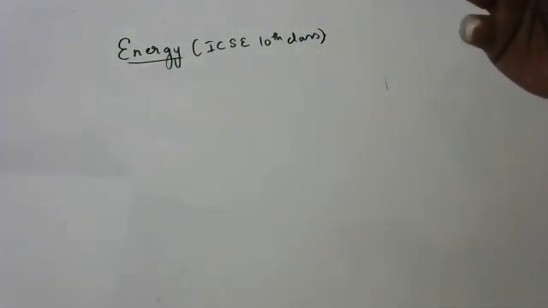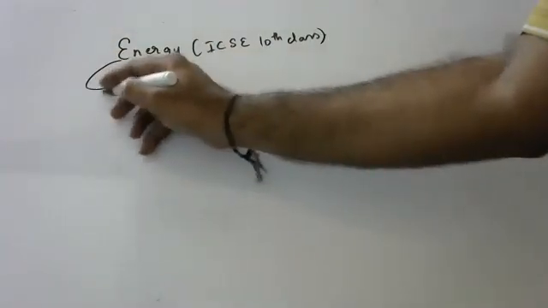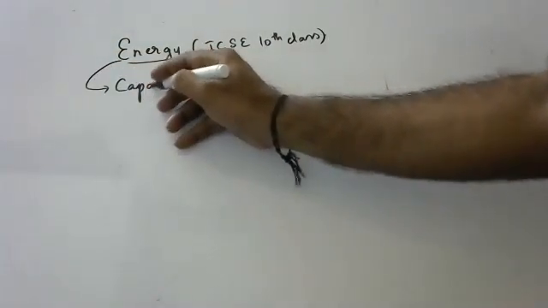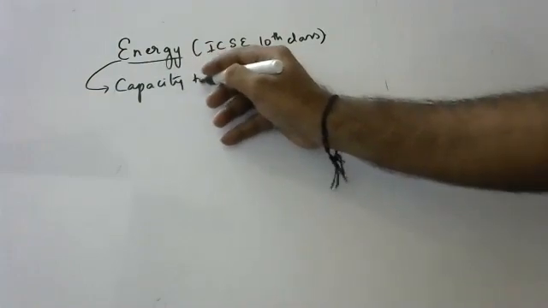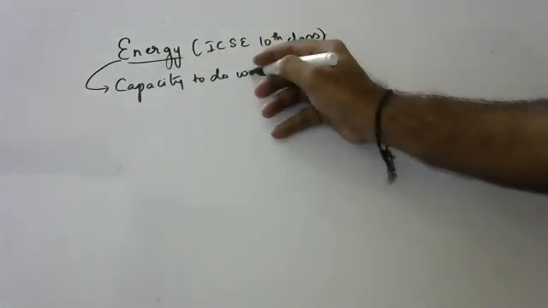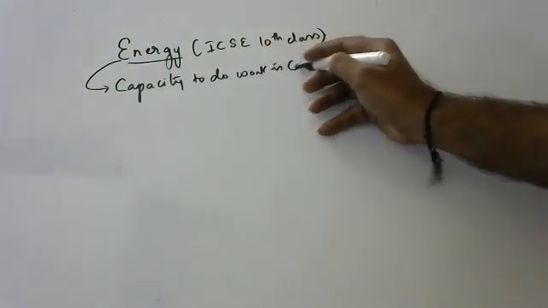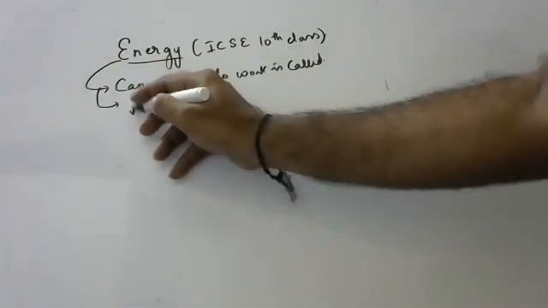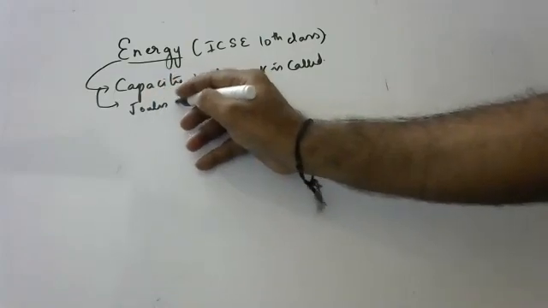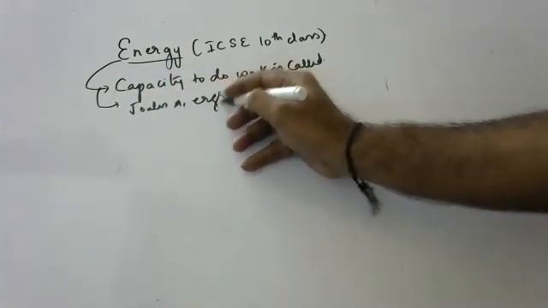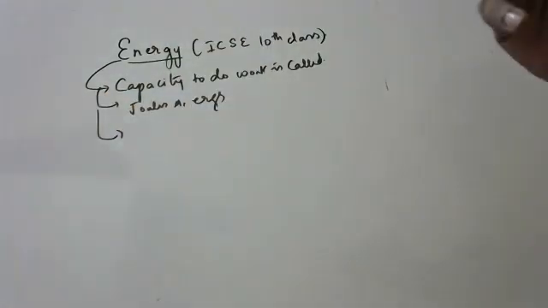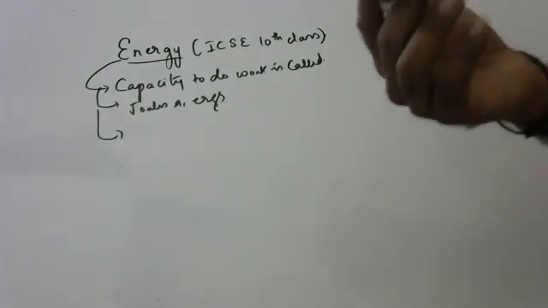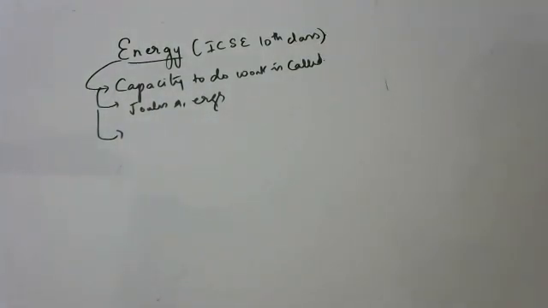So children, what is energy? Energy is defined as the capacity to do work. Capacity to do work is called energy, and like work, its unit is also joules. Okay, and there are different kinds of energies which we will study here, children.